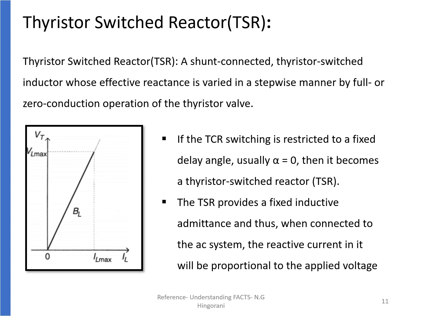TSR provides a fixed inductive admittance, and thus when connected to an AC system, the reactive current in it will be proportional to the applied voltage. So whatever the applied voltage, it has a fixed reactive admittance and the current will be proportional to the applied voltage.